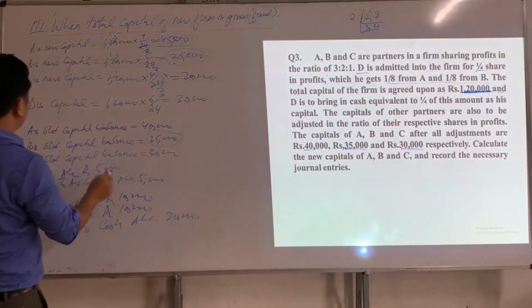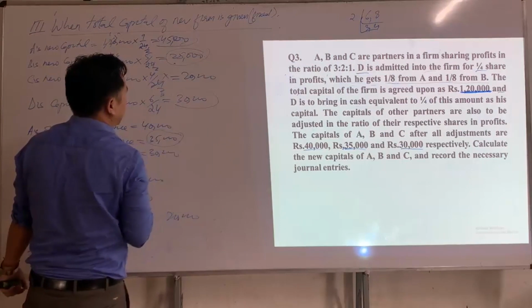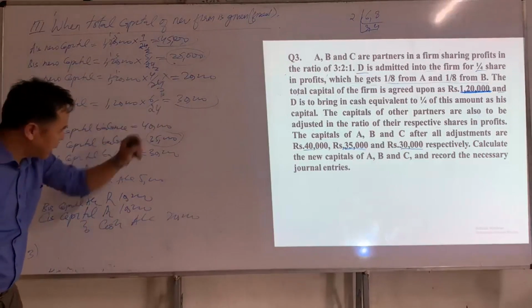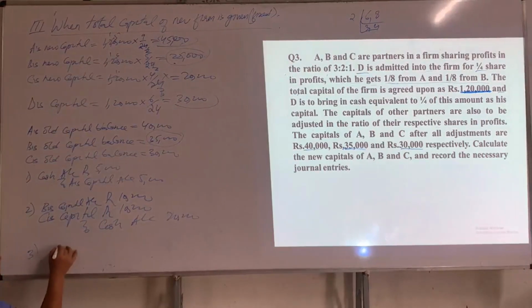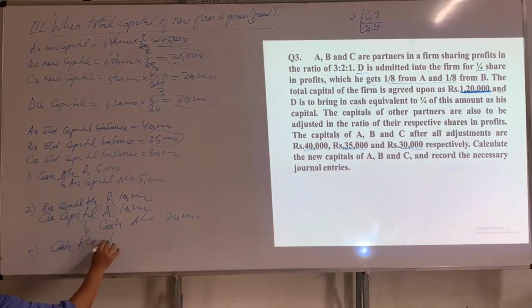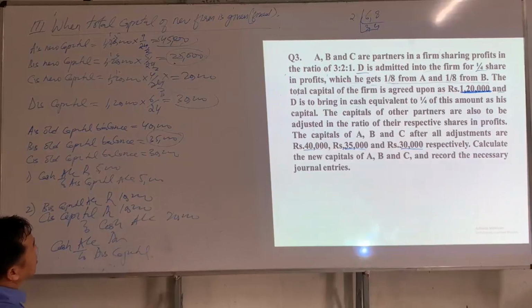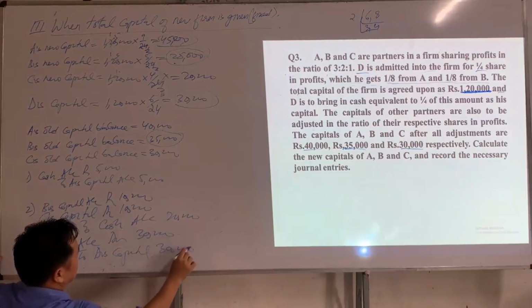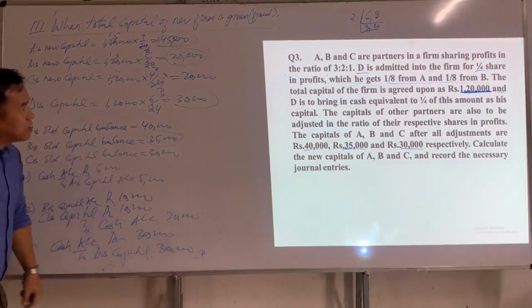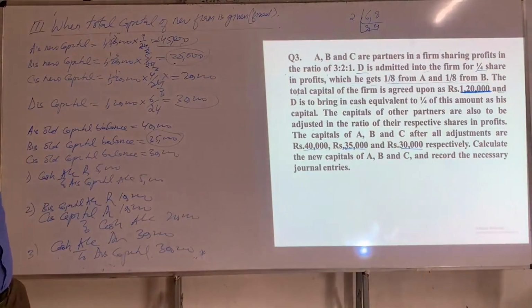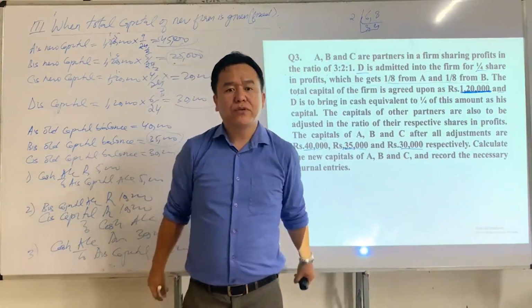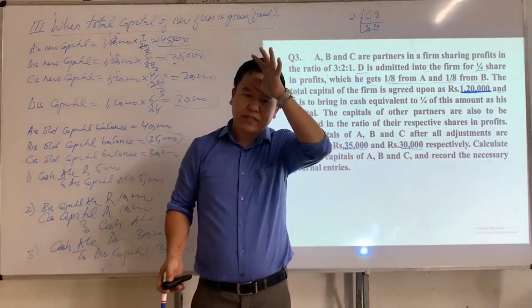And since D's new capital is 30,000, since D is admitted to the partnership and he has brought this 30,000 as capital, the journal entry will be cash account DR to D's capital. How much has he brought as capital? 30,000. So we are done with all the cases with regard to adjustment of capital. So with this, I want to conclude today's video lesson. Thank you.